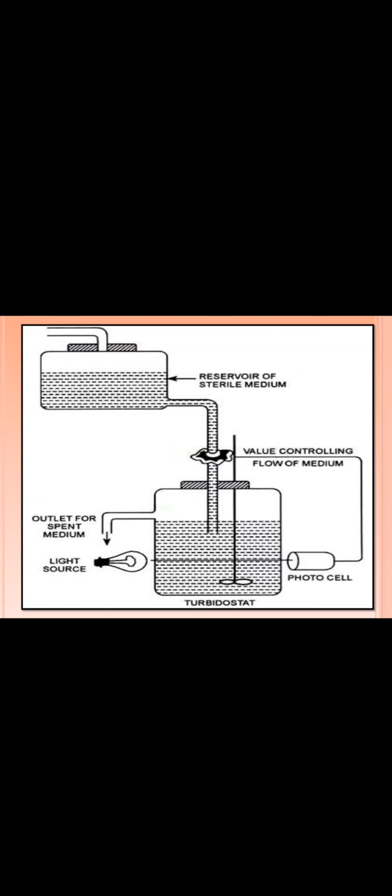Basically I am checking the turbidity of a solution. If you see a solution more turbid, more organisms are there, less turbid, fewer organisms are there. I will not go into the details of how the spectrophotometer works because you have already studied this. So this is about the turbidostat.